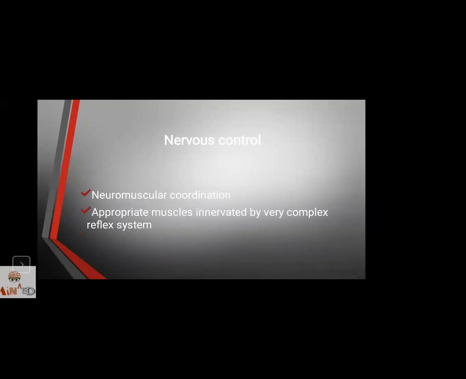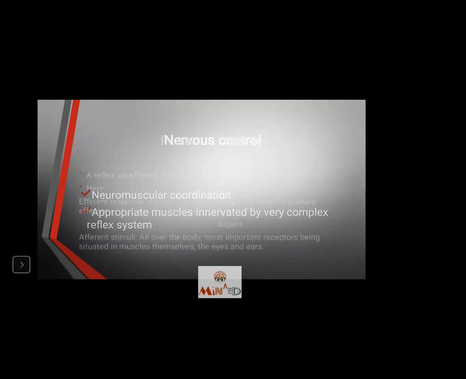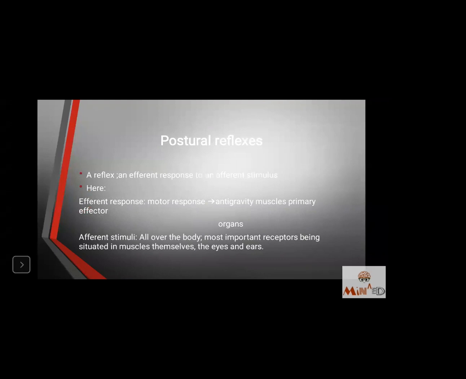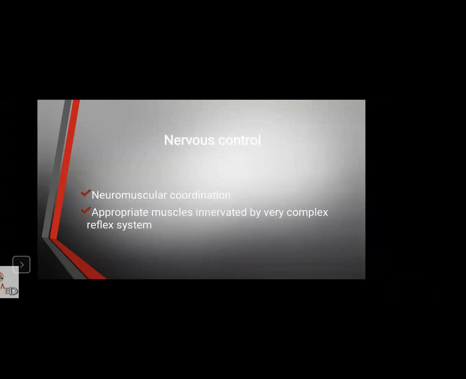Now, nervous control. Neuromuscular coordination. Second, appropriate muscles innervated by a very complex reflex system. Neuromuscular coordination, as we all know, there is a neuromuscular junction. That neuromuscular junction has the synapses. Whenever an action is required, the nervous system will direct the muscles to do the action.